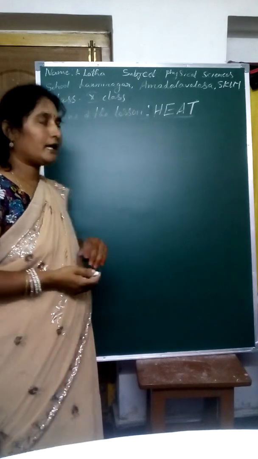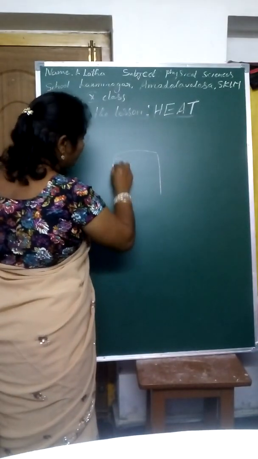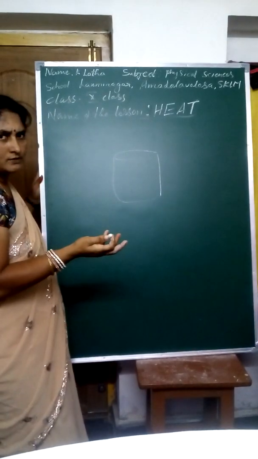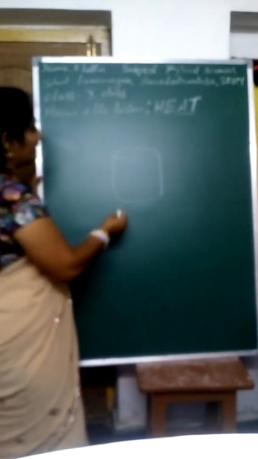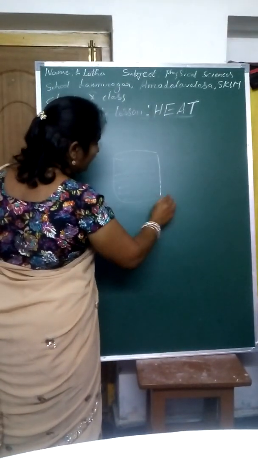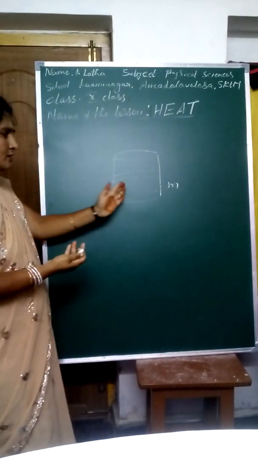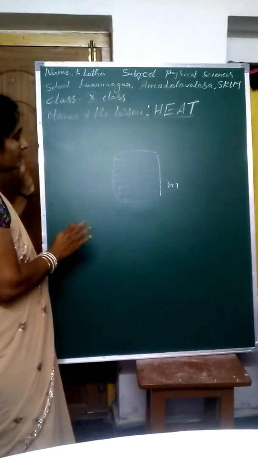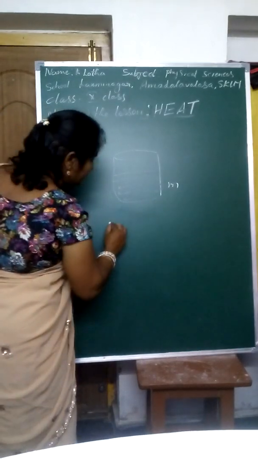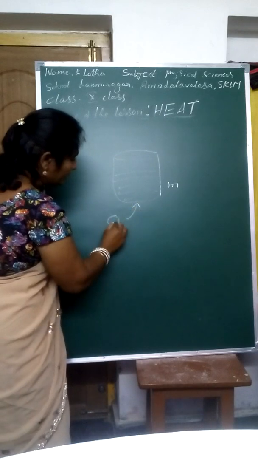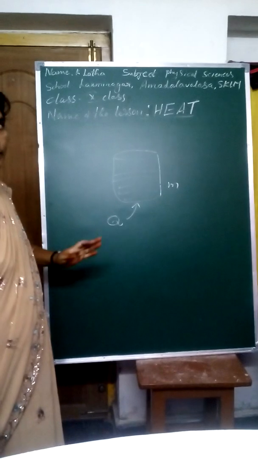What is that? Okay, so yesterday we discussed that you take some amount of substance. You can take any substance, but water is easy to learn, so we will take water. Suppose m is the mass of that substance, and the heat energy given to it is Q. We think like that: Q is the quantity of heat given to this.